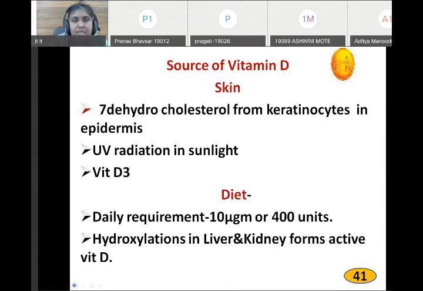Source of vitamin D: skin, sunlight, ultraviolet rays. Diet, 10 microgram or 400 international units daily.